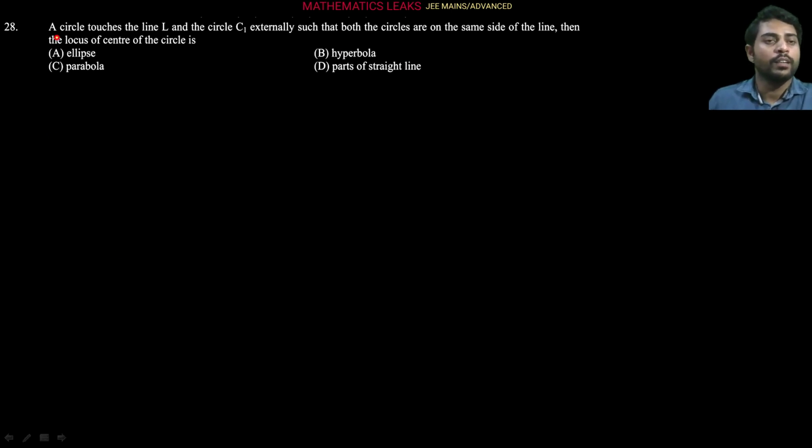Next question is, a circle touches the line L and circle C1 externally such that both the circles are on the same side of the line. Then the locus of the center of the circle is. So let's see. It is also a very simple question.